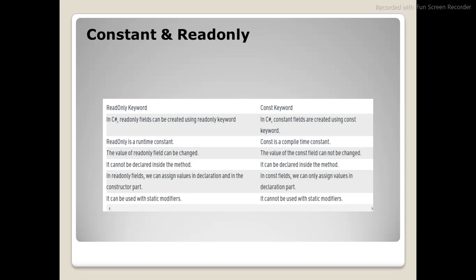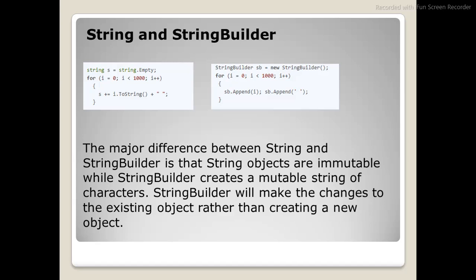So we'll get into the next question, string and string builder. This is a very important question. String objects are immutable, whereas string builder creates a mutable string of characters. So what do you mean by mutable and immutable? Immutable in the sense, let's say you have created a string, string s is equal to Uday. In that case, it will create a space for that particular object. String is an object, it is immutable.